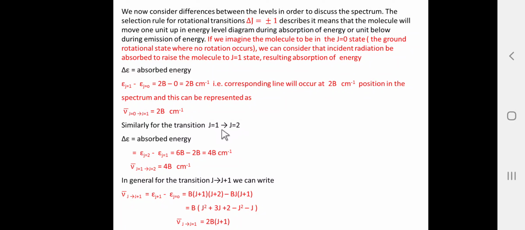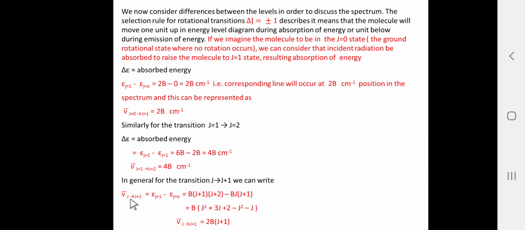Instead of J equal to 1 to J equal to 2, let us consider the transition J equal to 2 to J equal to 3, and here the energy absorbed will be 6B centimeter inverse. Instead of 4B, 6B. So twice B, 4B, 6B, 8B, 10B, and so on. So let us consider the general transition, J to J plus 1, we can write.